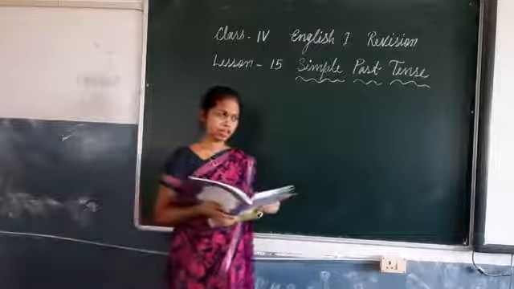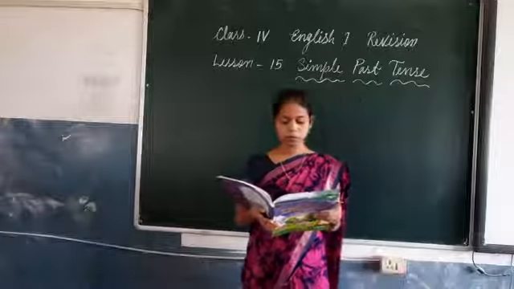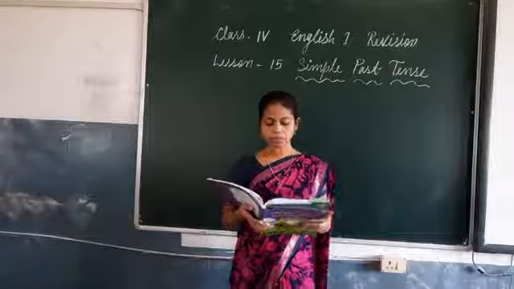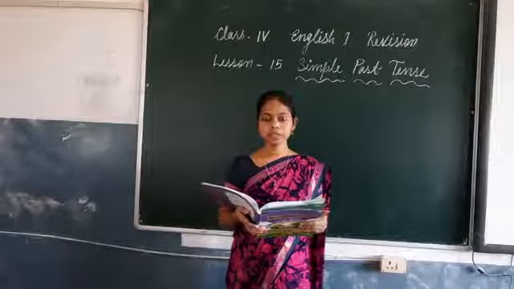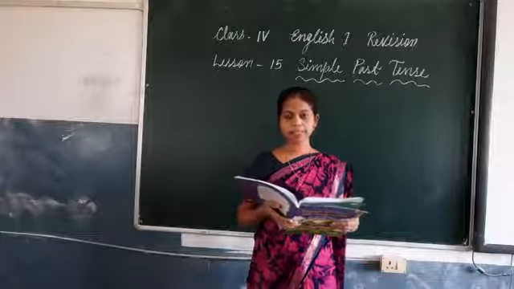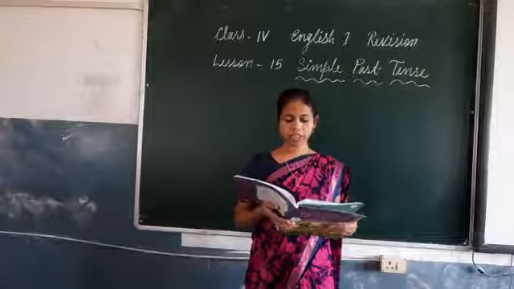Bhola tells. Instead of tells, you write told. Bhola told him to look behind him. As Kalia does. Instead of does, you write did. Did so, Bhola kicks. Instead of kicks, you write kicked. Bhola kicked him hard.